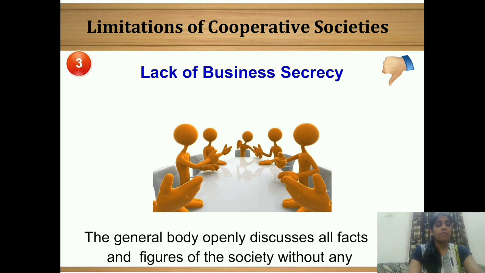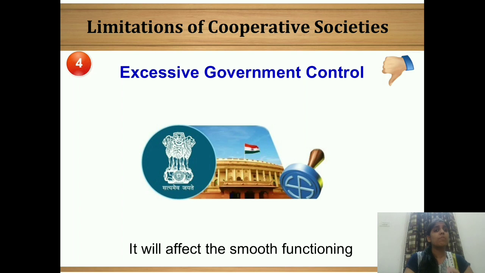Moving to the third point, we have lack of business secrecy. Since the general body openly discusses everything, all the facts, all the figures, there is a lack of secrecy in the business. No secrecy is kept. Everyone openly discusses all the matters. The board of directors sits among the members and discusses all the matters. So the figures get opened, facts get opened, no secrecy in the business is maintained. Understood?